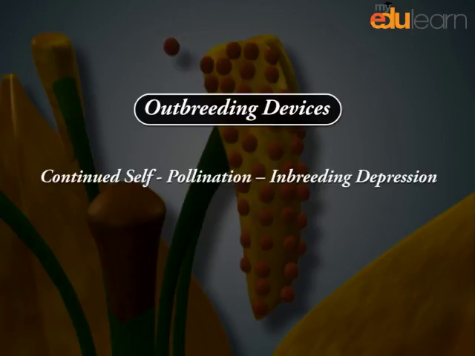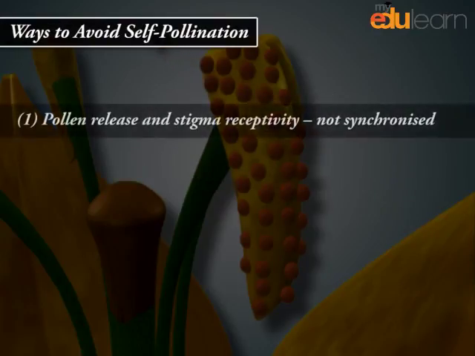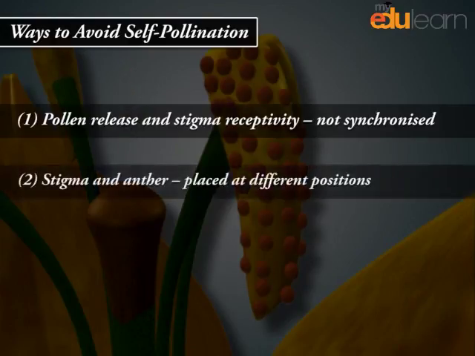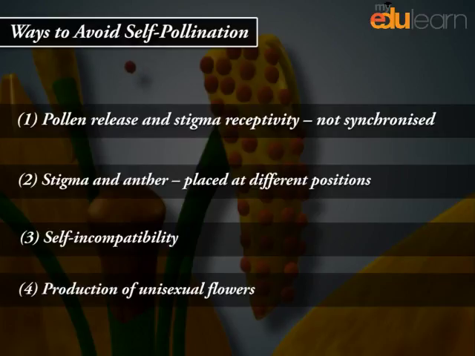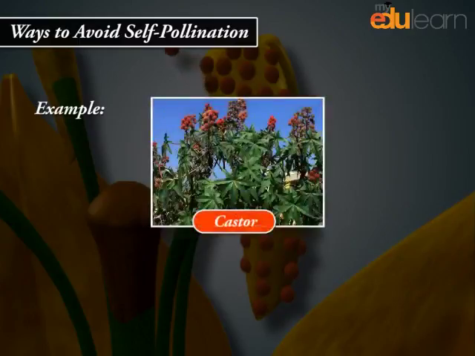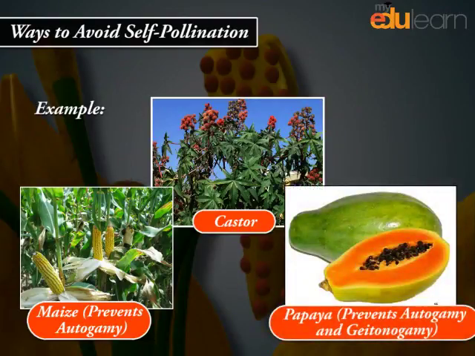Outbreeding devices. Continued self-pollination causes inbreeding depression. Ways to avoid self-pollination: 1. Pollen release and stigma receptivity not synchronized. 2. Stigma and anther placed at different positions. 3. Self-incompatibility. 4. Production of unisexual flowers. Example: castor, maize prevents autogamy. Papaya prevents autogamy and geitonogamy.